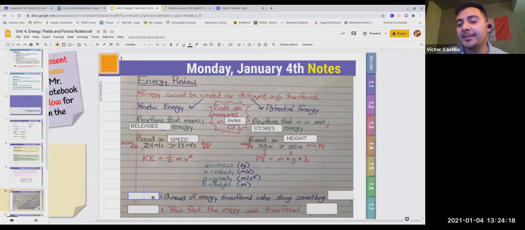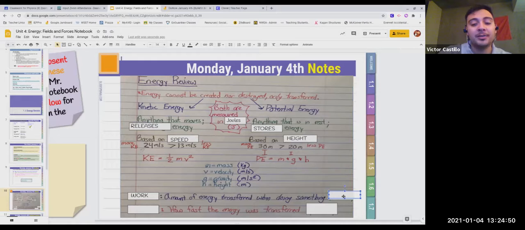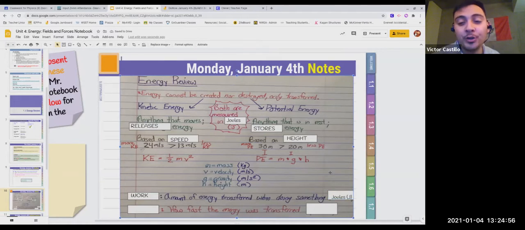We got two more things. On the bottom, the second to last box on the left, the amount of energy transfer when doing something, this is known as work. So if you're doing something, you're working. And you know you're working because you're sweating, you're using your muscles, you're breathing heavily. That's work. If you're doing something where it requires you to transfer energy and use energy, you're working. Okay? And since work is a form of energy, the units for work is also joules.